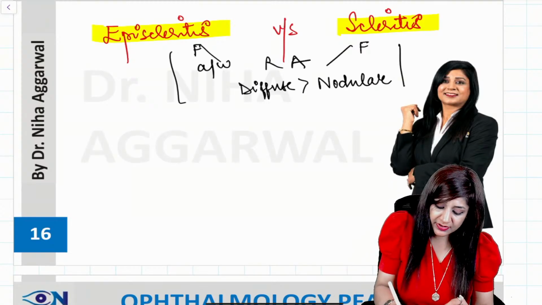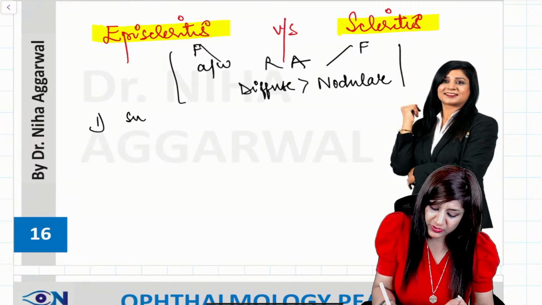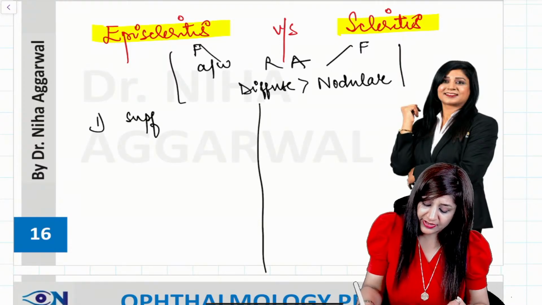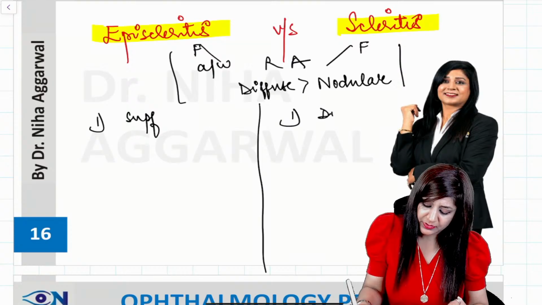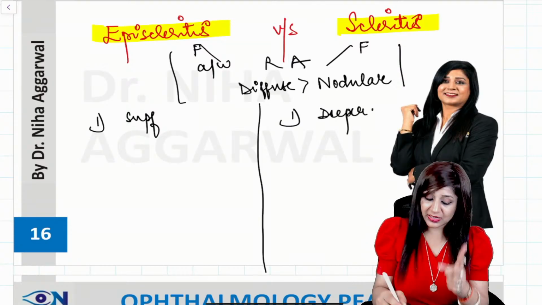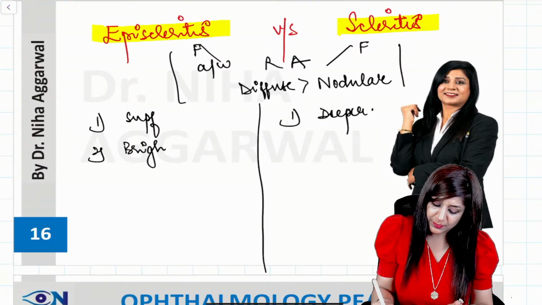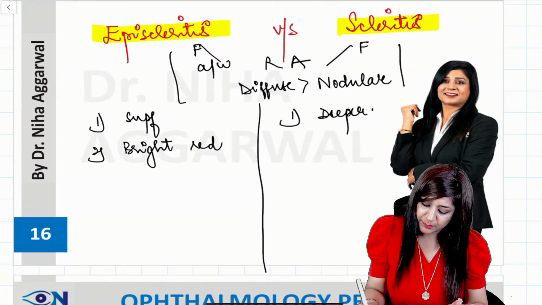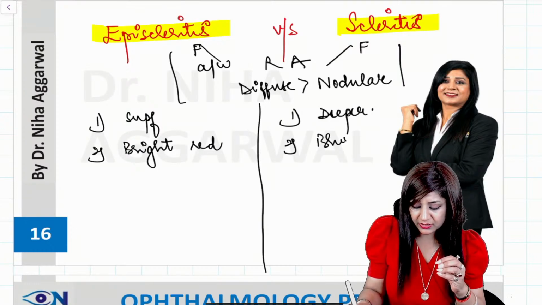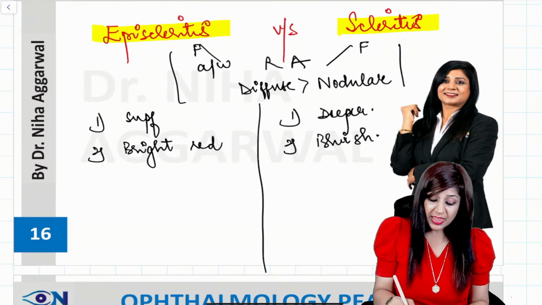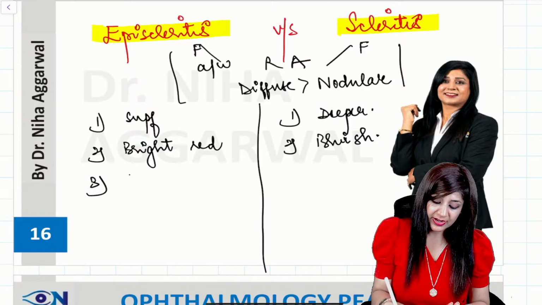Episcleritis is actually superficial, and scleritis is deeper. Now on this basis the color will be different. This will be bright red. This will be bright red color. This will be bluish color, violet color. Okay, whatever is written there. And a very important thing is episcleritis is painless.